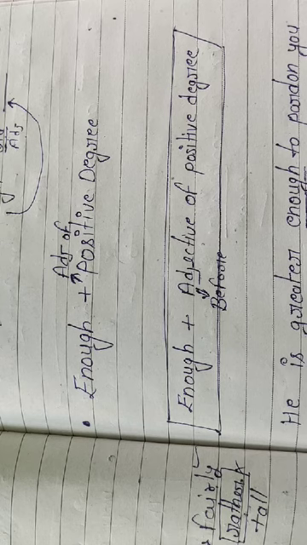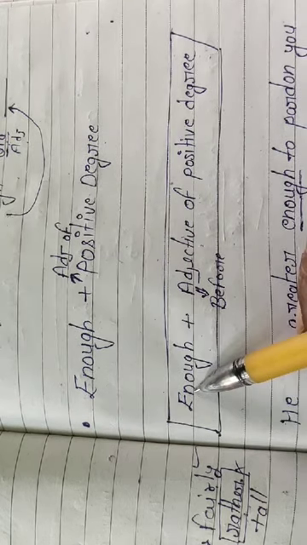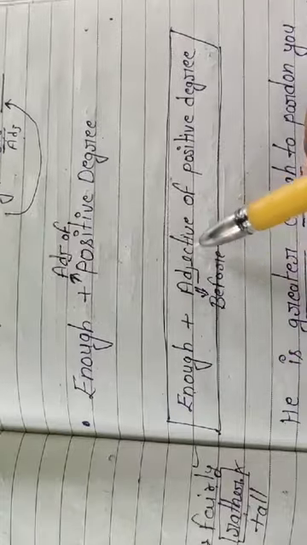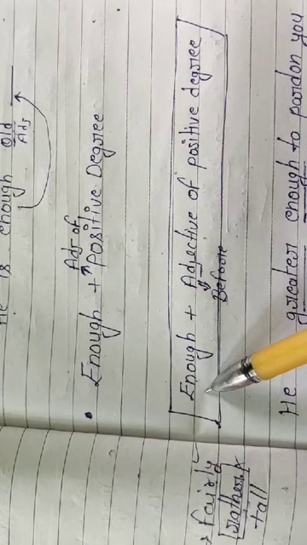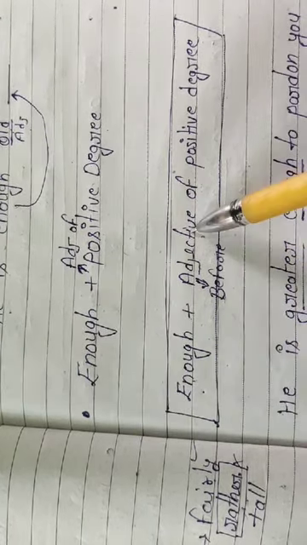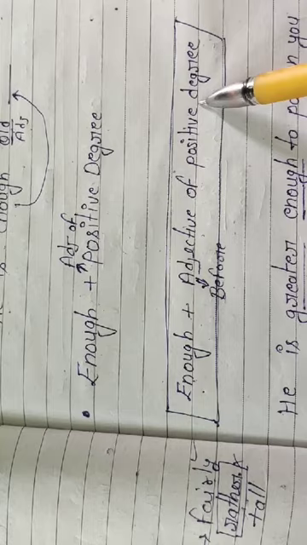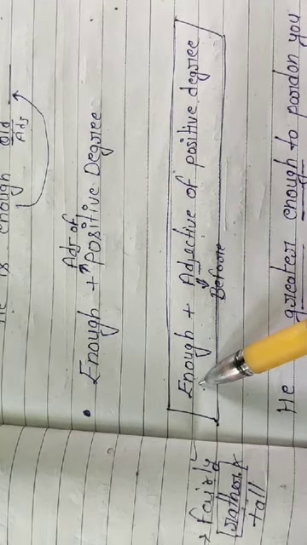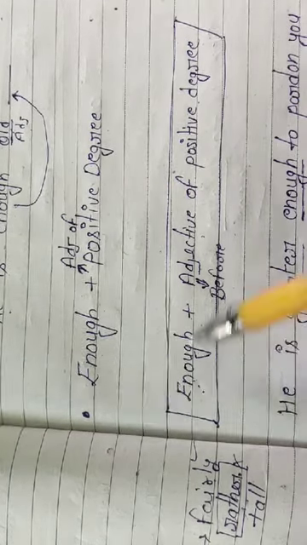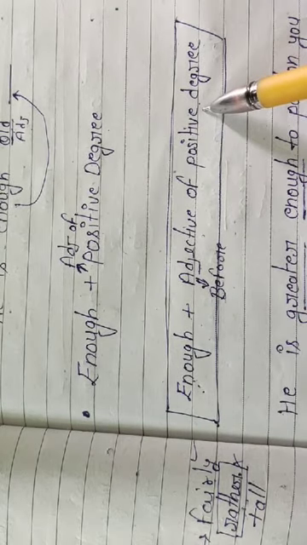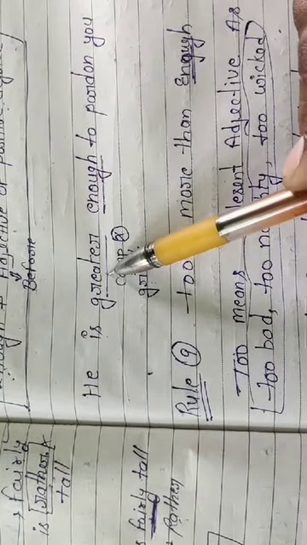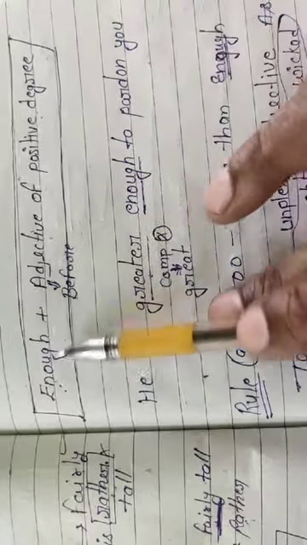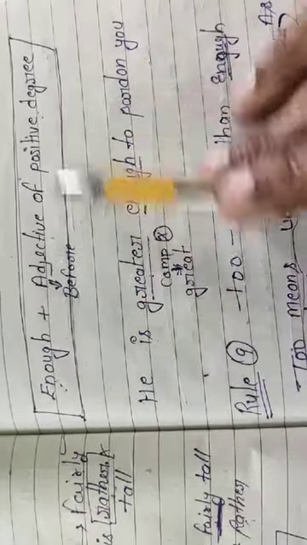Students, what is the meaning of this? It means to say that before enough we should use an adjective of positive degree, not comparative. Okay, like you can look at the example. He is greater. Greater is a comparative degree, and the rule is this: enough takes an adjective of positive degree before it.